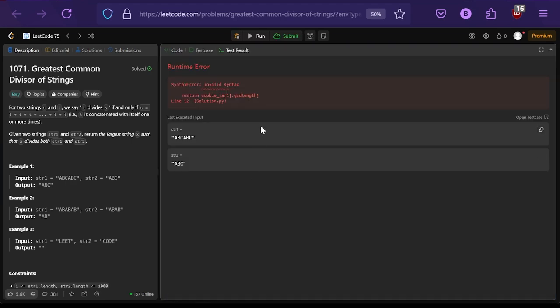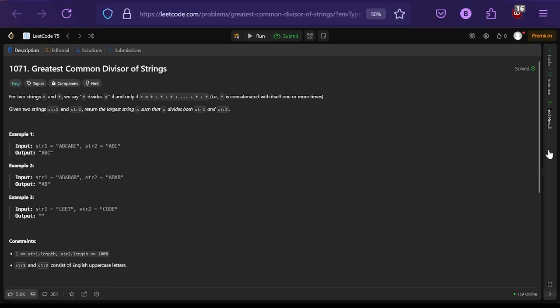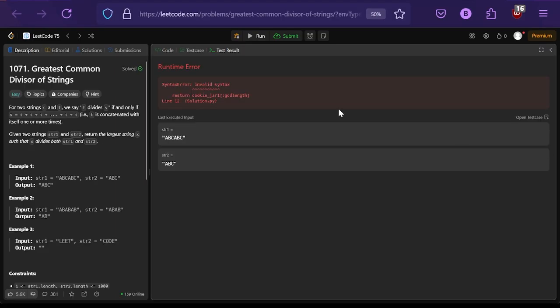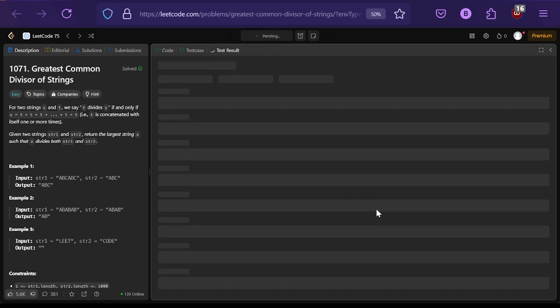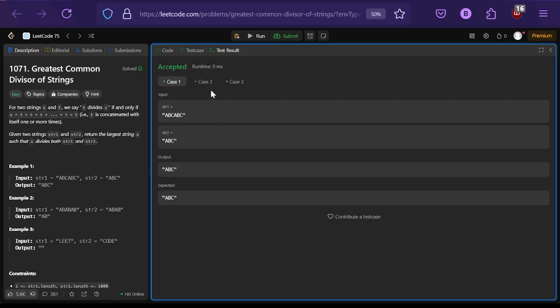We got an error. What kind of error do we got? Solution.py, GCD length underscore ABC. What is this? Get me out of here. Oh my god, I spelled return wrong. Alright, let's try that again. Run it. Funny. Okay, so that works.